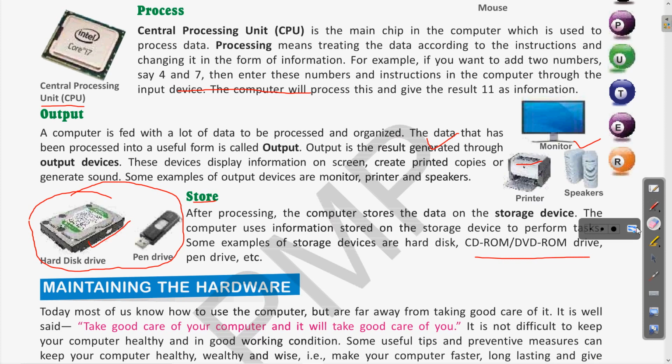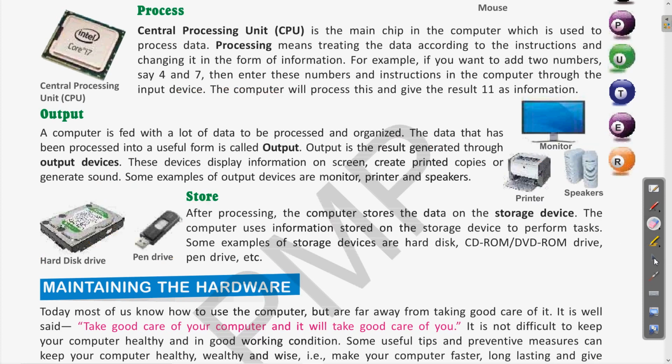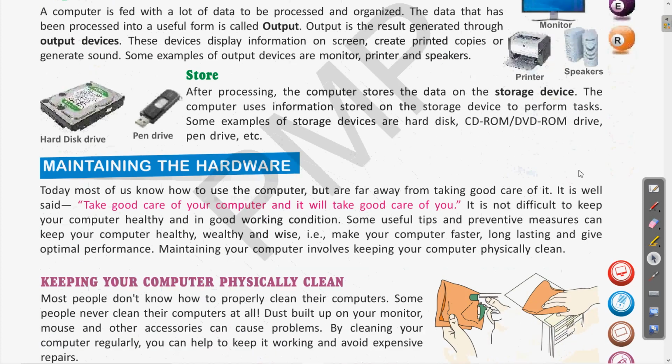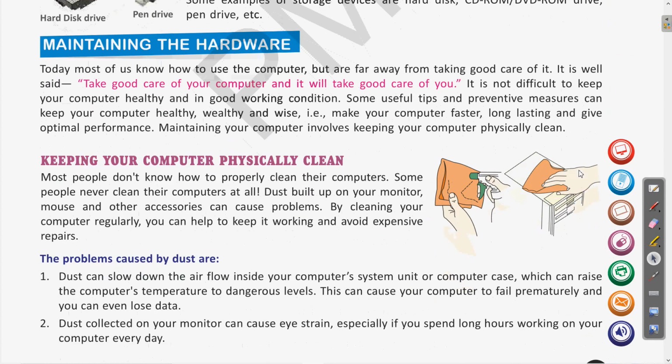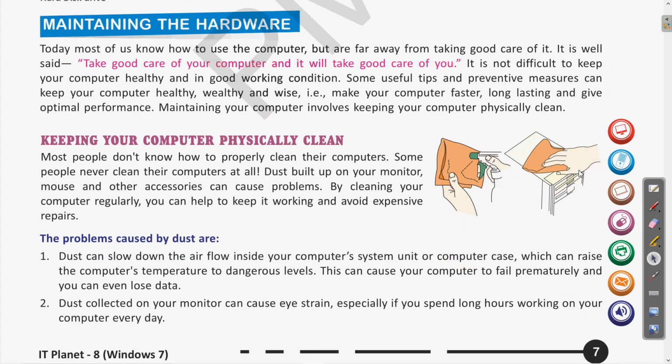Now next we will read about the different ways of keeping the hardware. Clear? One by one we will see how to use it and how to keep it in a better position. So let us see. Today most of us know how to use the computer but are far away from taking good care of it.